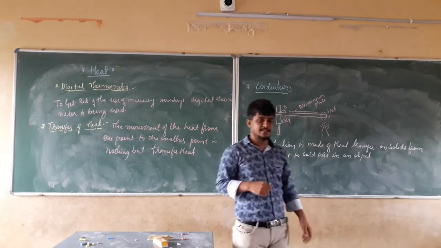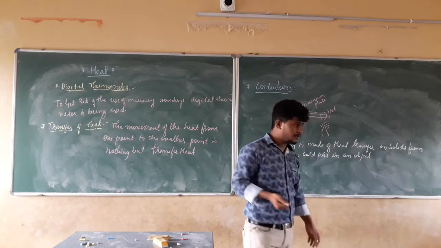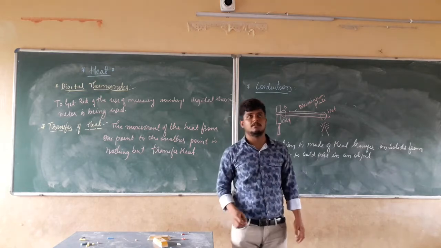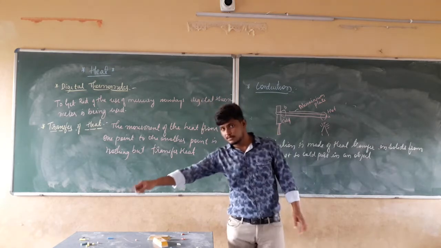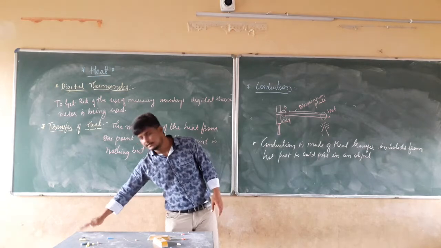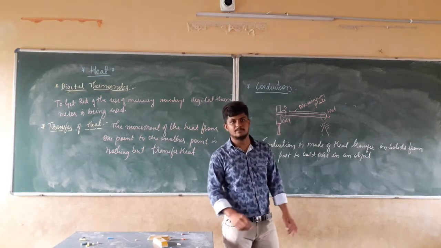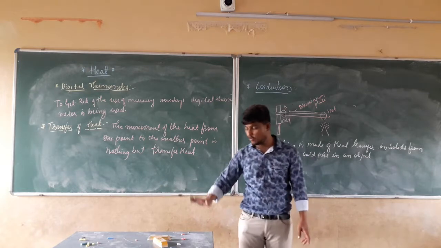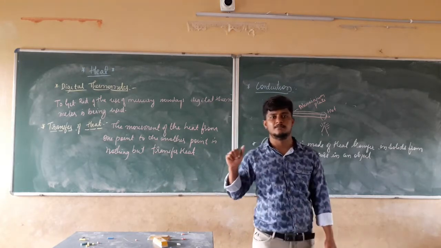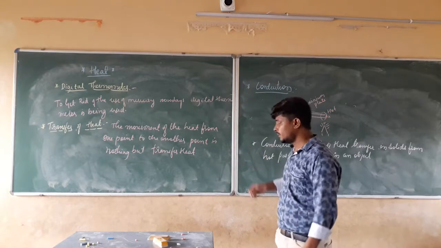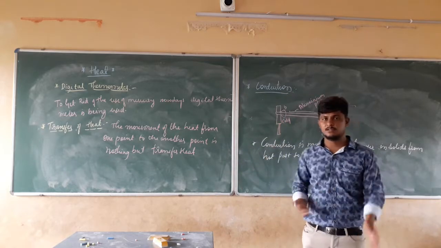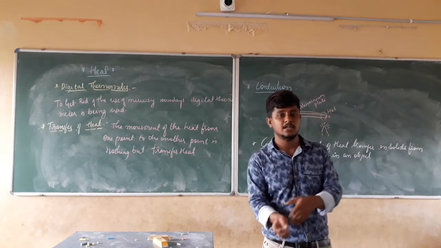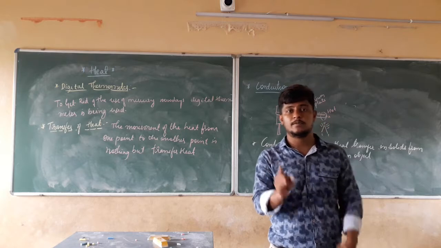This way we will take the example of a table. The light rays are coming in this direction, striking at this point. I am sitting at this point. What will happen? The heat is going to transfer from that point to this point. That means I am going to feel the hotness at this end. Right? This is clear. Conduction is the mode of heat transfer from the hot part to the cold part. The heat is always going to transfer from the hotness to the coldness.